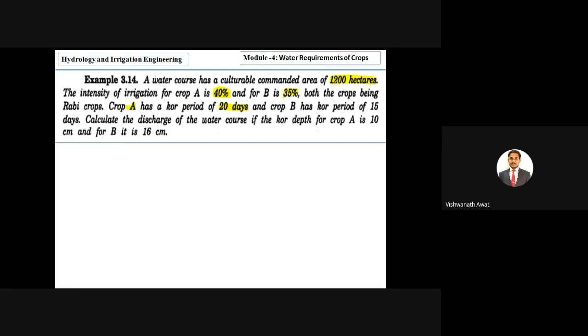Here they have given a total area of 1200 hectares and two crops, A and B, with intensities of 40% for A and 35% for B. From this we can get the areas.